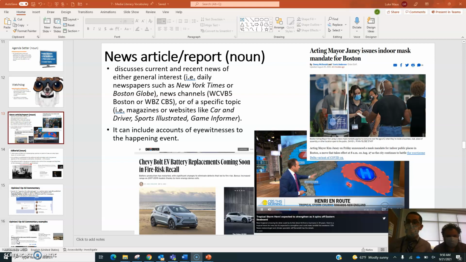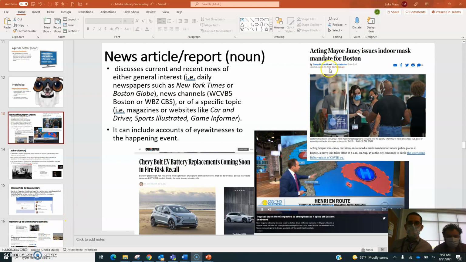Maybe you might see general news interest in the news of WBZ or CBS Boston, or you might see a specific topic type of news report or news article from a magazine or website like Car and Driver, Sports Illustrated, or even Game Informer if you read about video games. And it often includes eyewitness accounts of what happened, so people who were at the event or saw what happened. We can see a couple examples of news reports or news articles up on the screen right now.